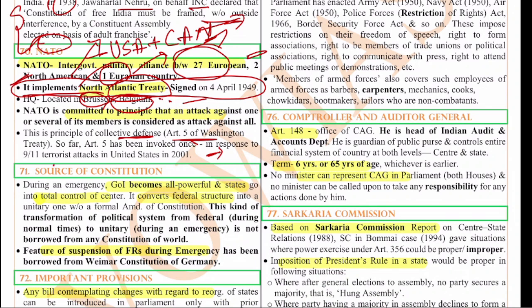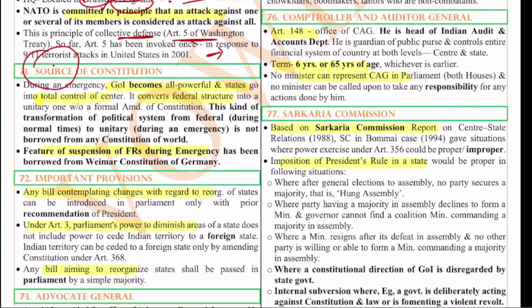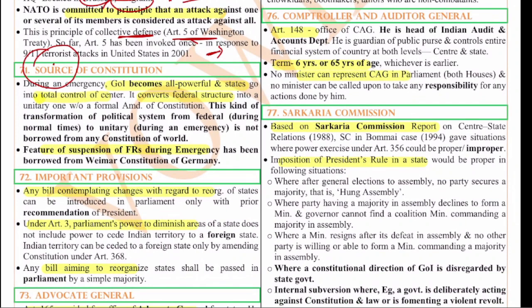So next, the 71st question is on the sources of the Constitution. The Government of India has borrowed elements of the Constitution from various constitutions. So we have to know from where we have borrowed the important provisions.